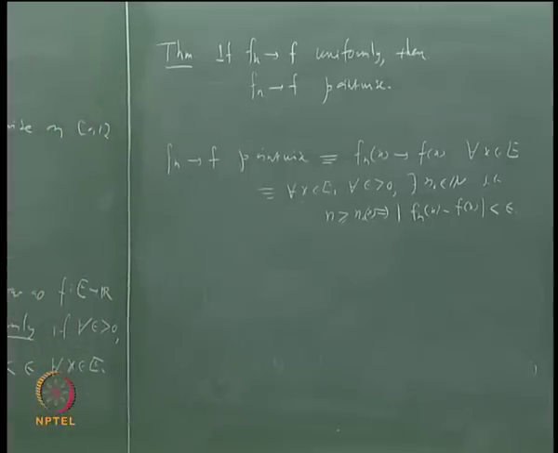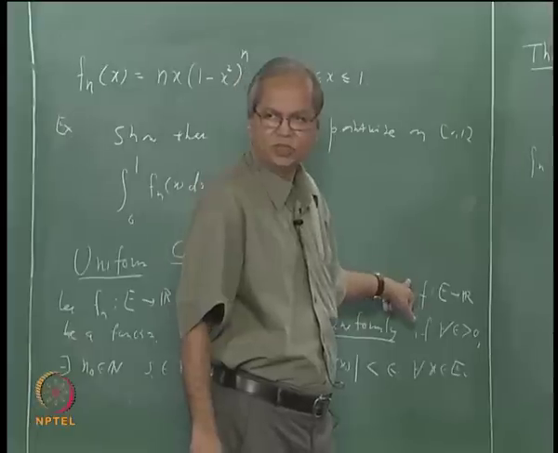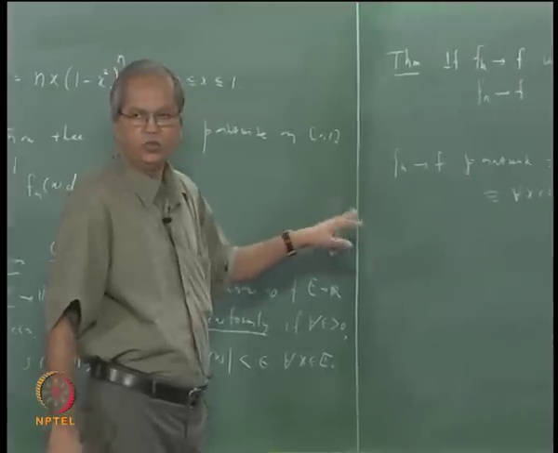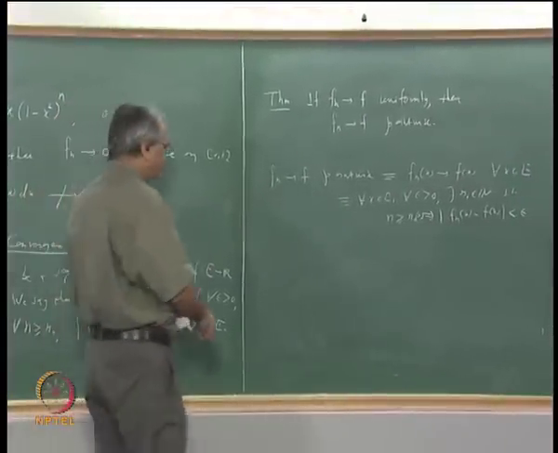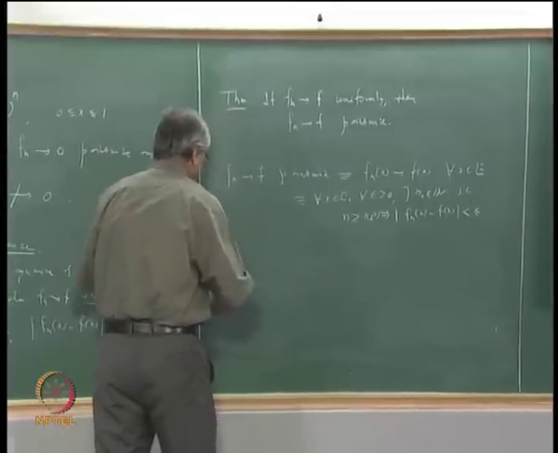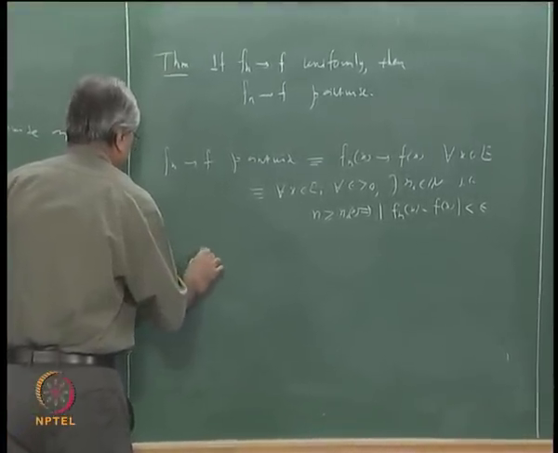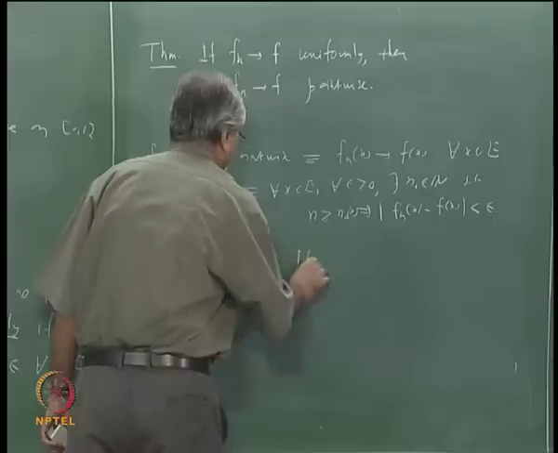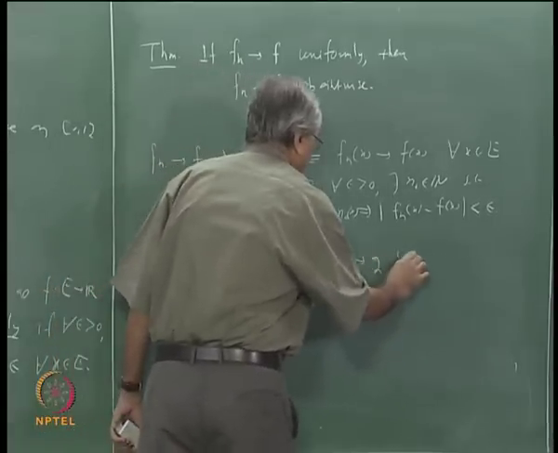Now this is about sequences. In a similar way we can talk about series, because a series is after all nothing but the sequence of partial sums. You take the sequence of partial sums, and if that converges to a function G uniformly, we will say that the series converges uniformly. So let us say Sn is equal to f1 plus f2 plus up to fn. If Sn converges to G uniformly,